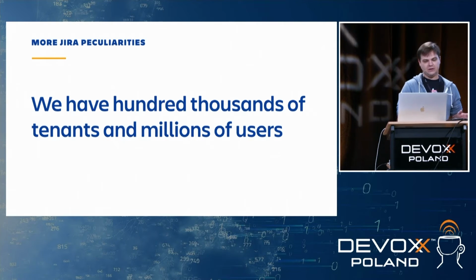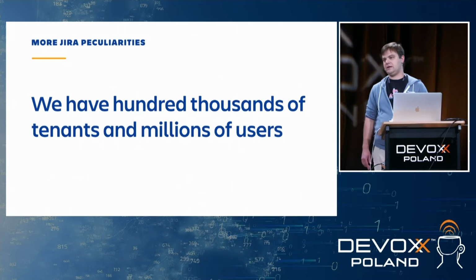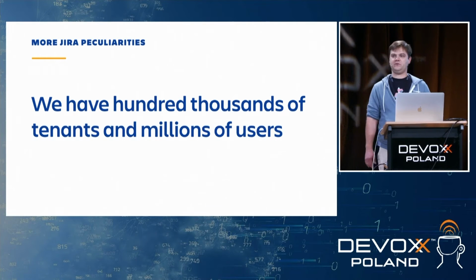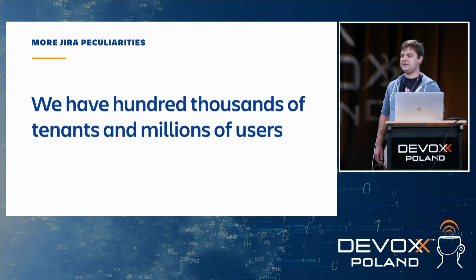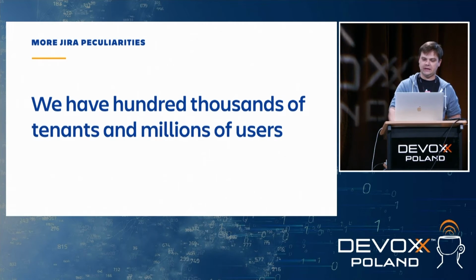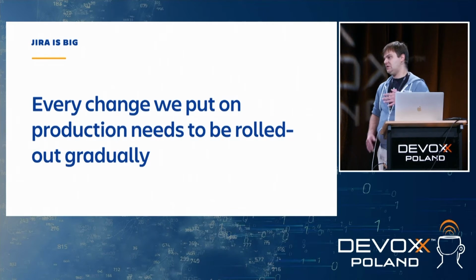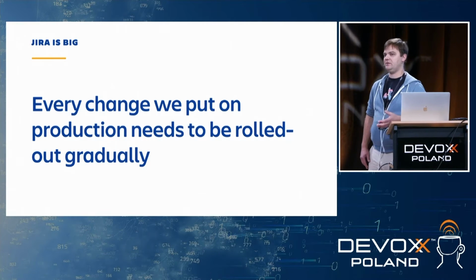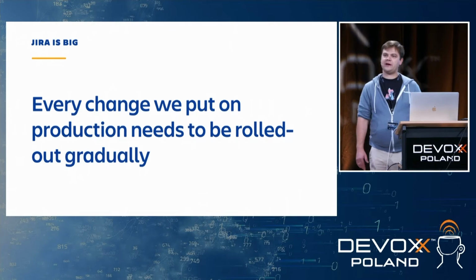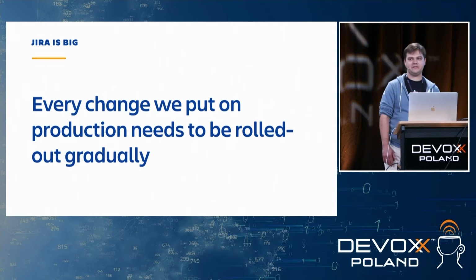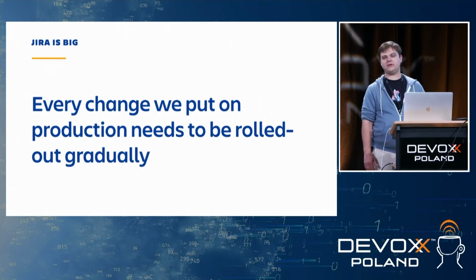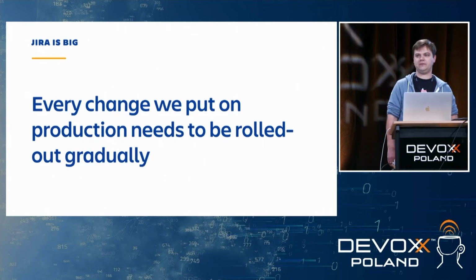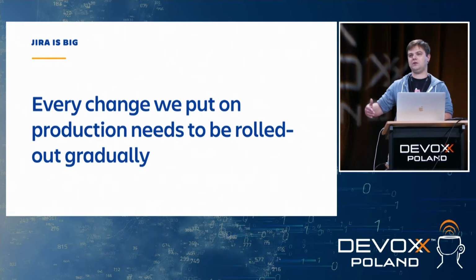Each of these tenants can have up to thousands of users. So in total, we have millions of users. And this means that since we're providing a service to customers that are depending on this service, we need to be very careful about not breaking this. So every change that we put on production needs to be rolled out gradually. We need to have some kind of gradual rollout procedure.